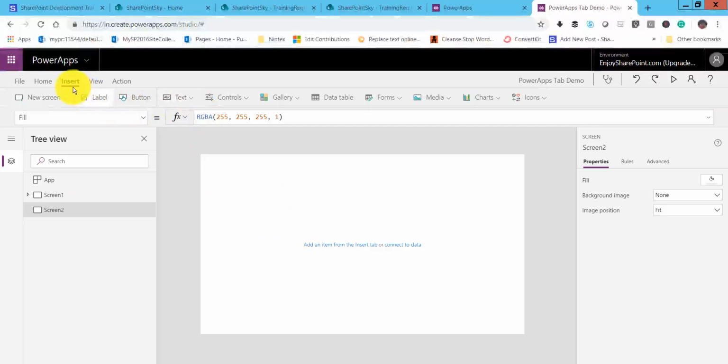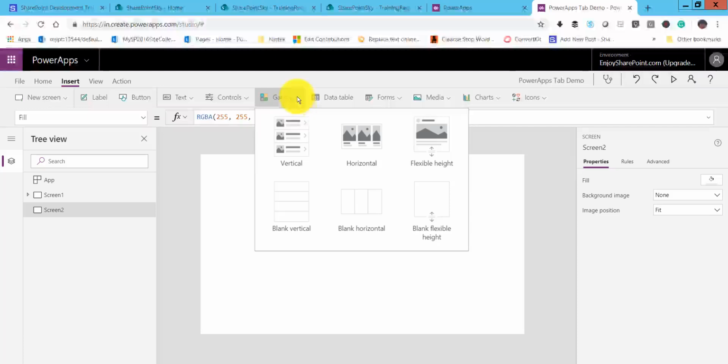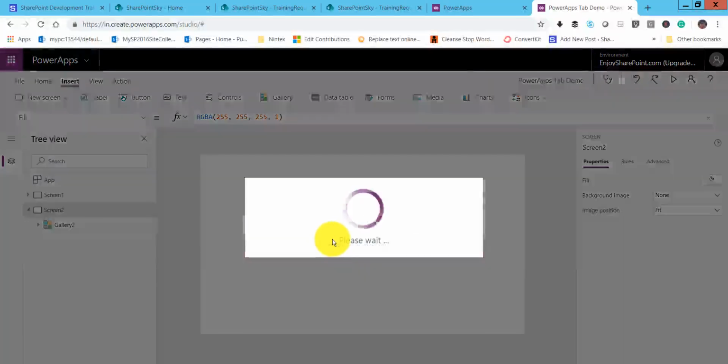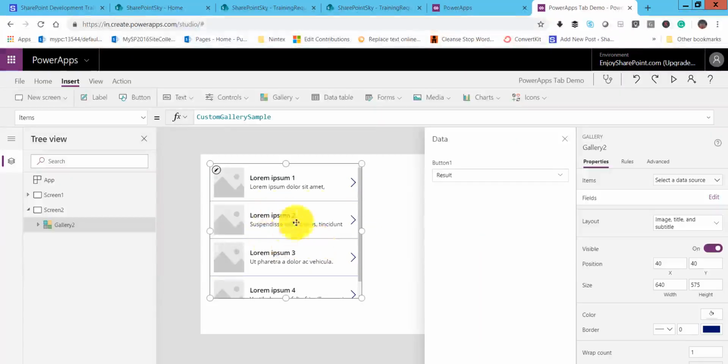We click on insert and then gallery, take the vertical one, and the gallery control will be added. Now we can select the data source.